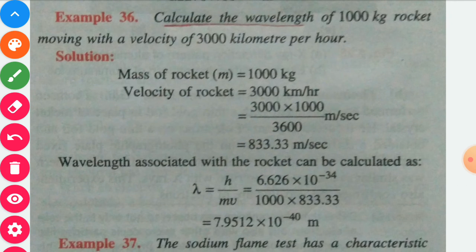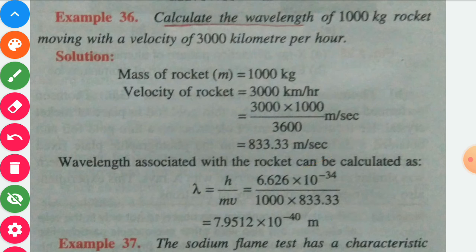So h is 6.626 into 10 power minus 34, that is the Planck constant, upon mv. m is the mass of the rocket, that is 1000 kilogram, and v is the velocity 833.33 meter per second. On solving, the wavelength of the 1000 kilogram rocket moving with this velocity will be 7.9512 into 10 power minus 40 meter.